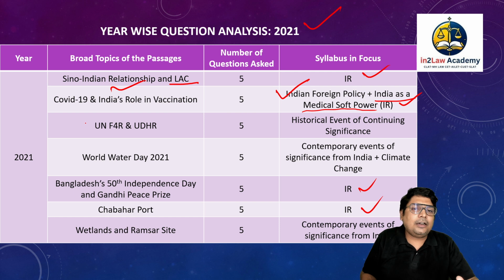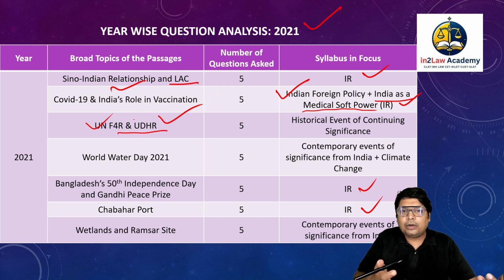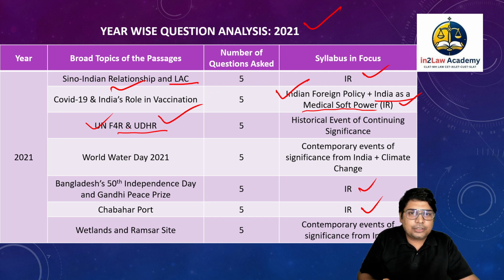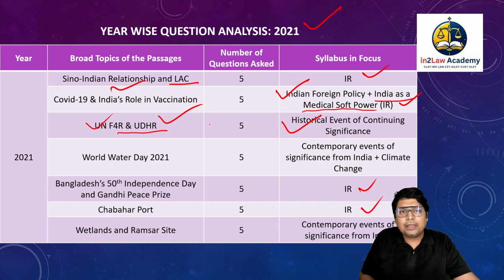Apart from that, UN's F4R, freedom of religion or belief, and Universal Declaration of Human Rights. This was also one of the passages. So this is again a historical event of continuing significance. Especially most of the questions were actually from UDHR, Universal Declaration of Human Rights.